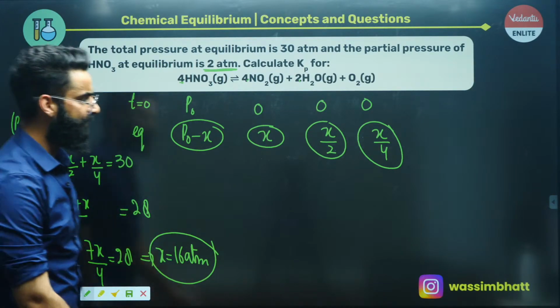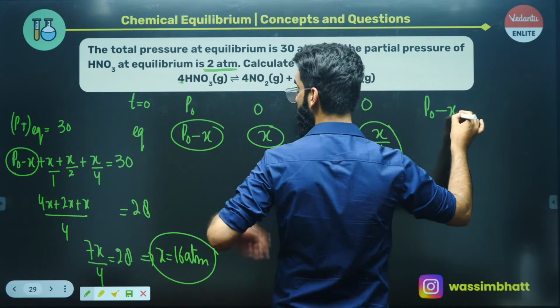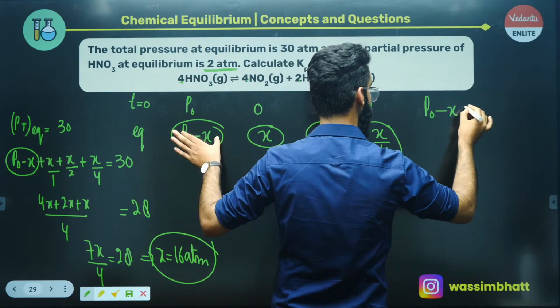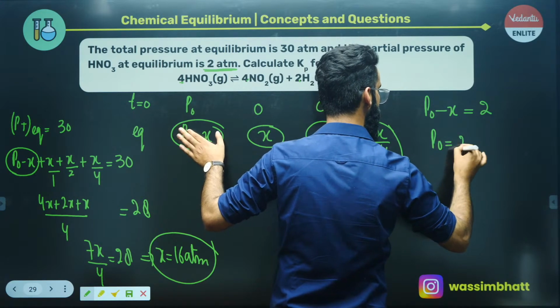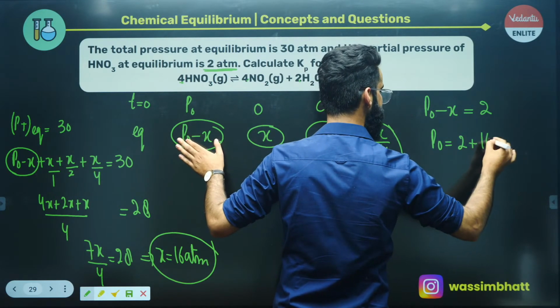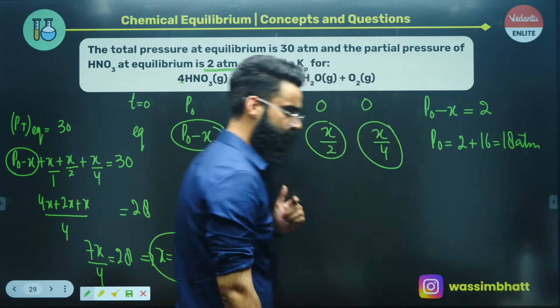If you got the value of x, as per the equation, the partial pressure of HNO3 at equilibrium is P naught minus x. That's given to me as 2 atm. Well, you can calculate P naught from here, which is going to be 2 plus x, 2 plus 16, and the value comes out to be 18 atm. So you got the P naught value as well, right?